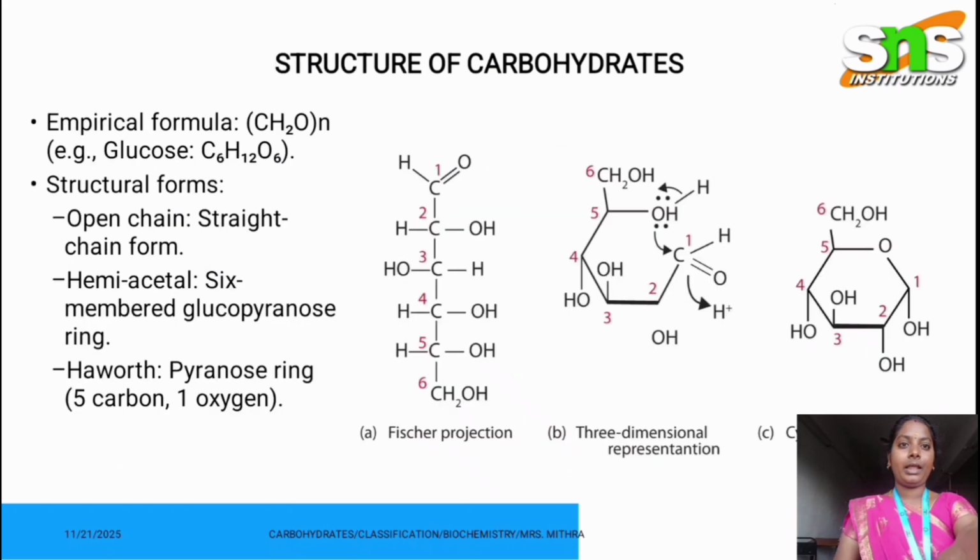And coming to the structure of carbohydrates, carbohydrates mainly exist in three structural forms: open chain form, hemiacetal form and Haworth structure. Open chain is a linear, straight chain form, hemiacetal is a 6-membered ring, and Haworth is a 5 carbon and 1 oxygen ring.